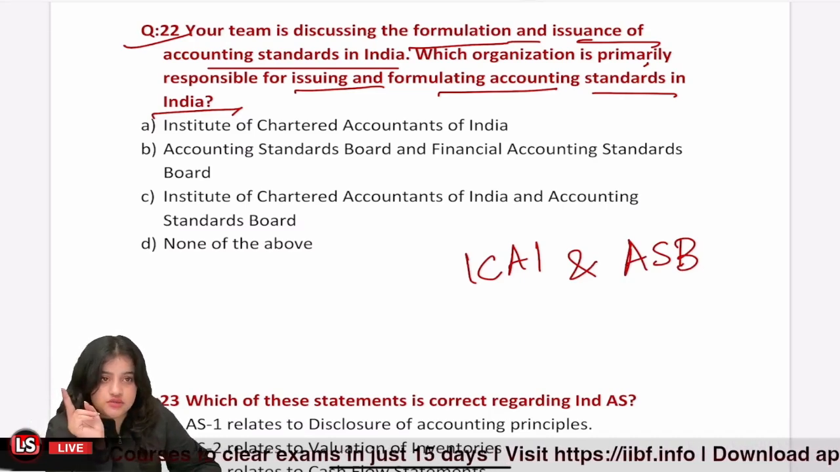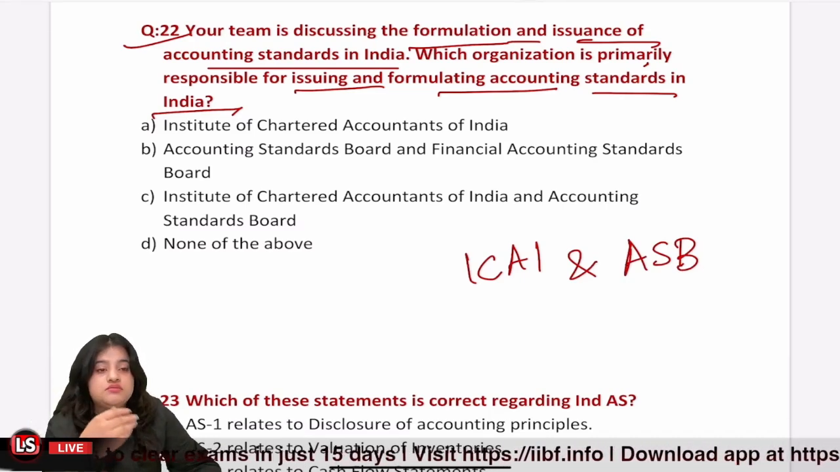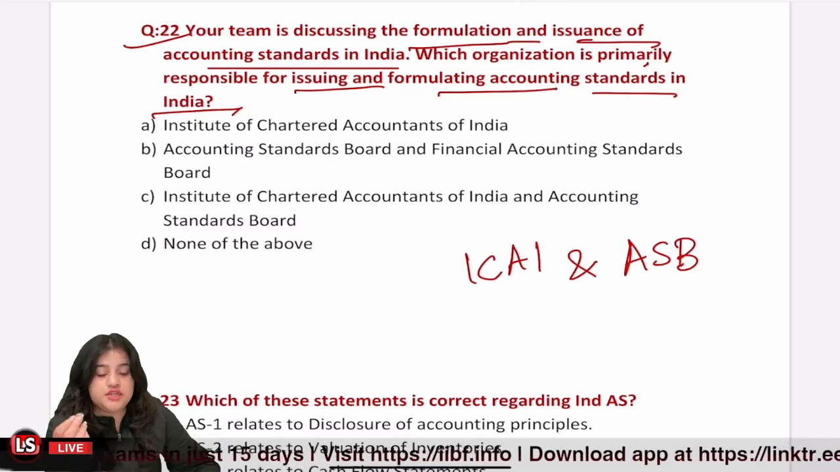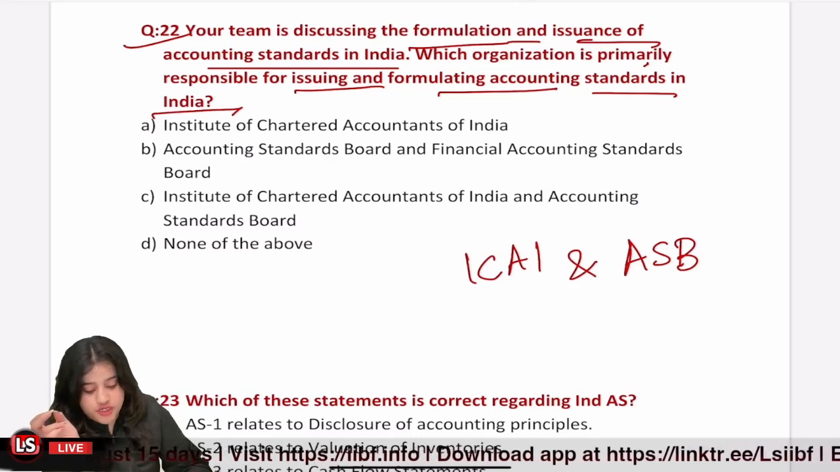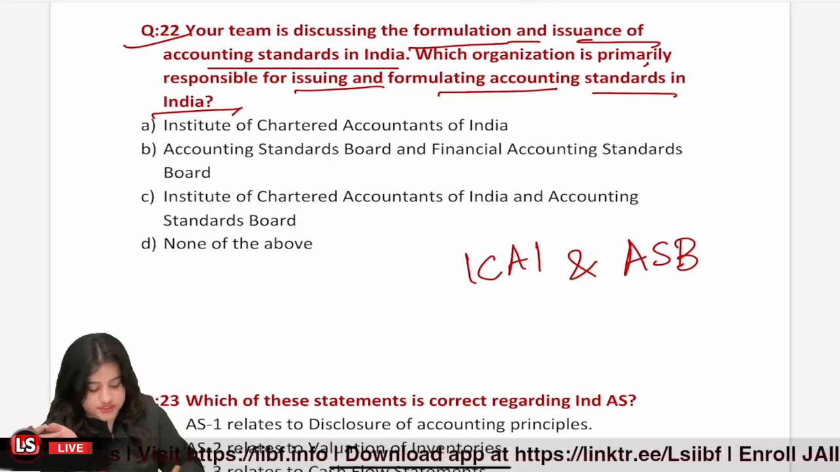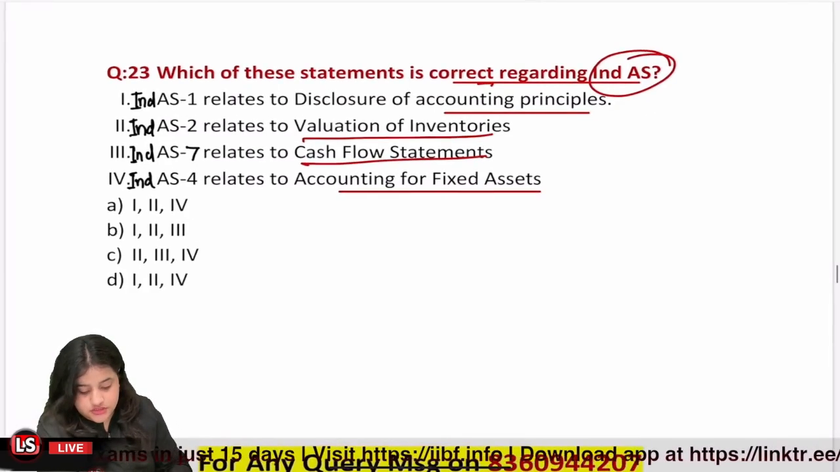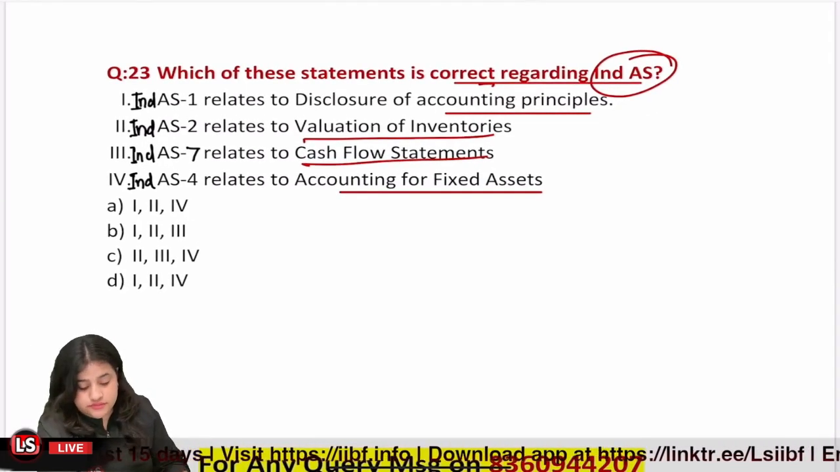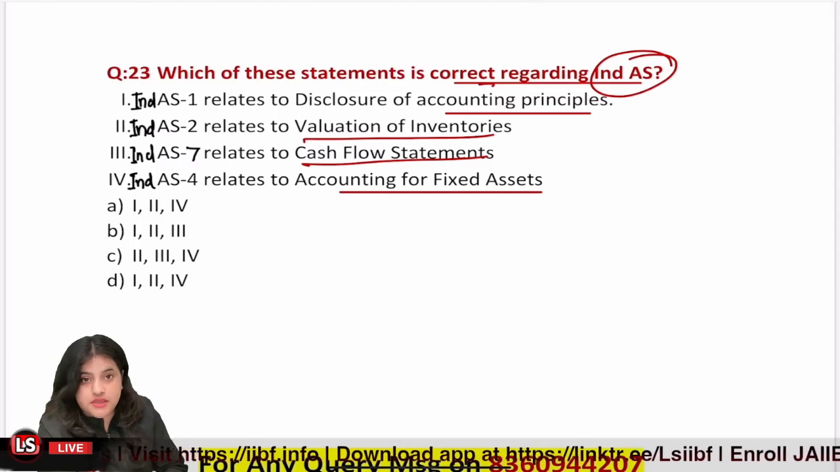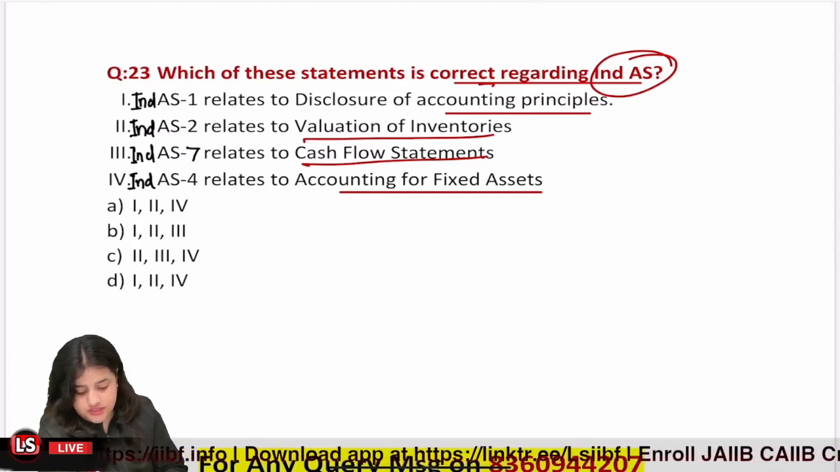So these two accounting bodies are responsible for formulating and issuing the accounting standards in India. Okay, so question number 23 is talking about India. There was a little typing error here. We had to write Ind AS 1.